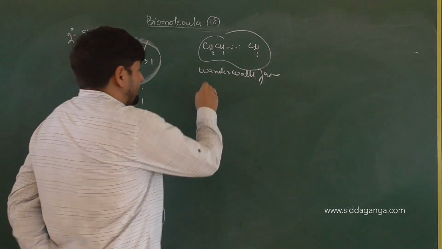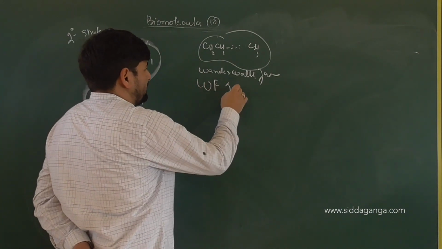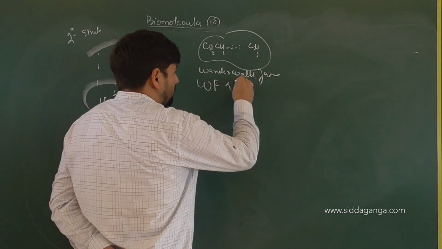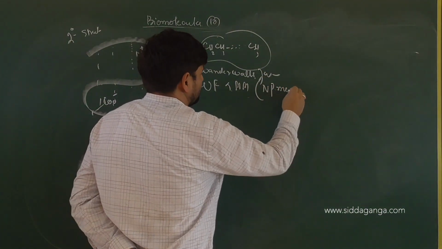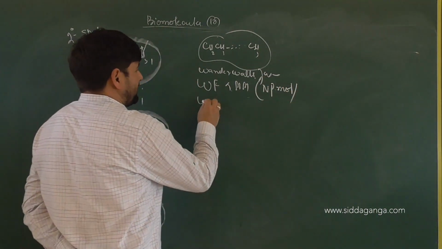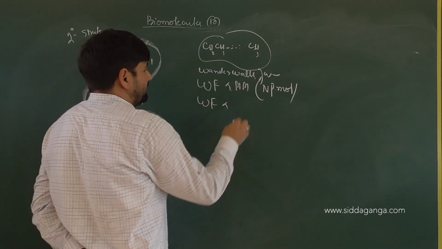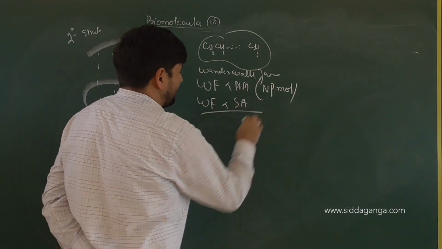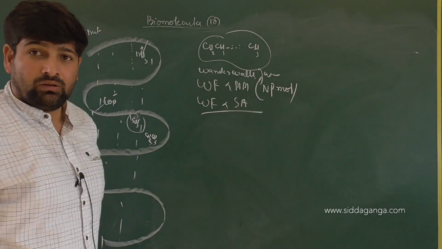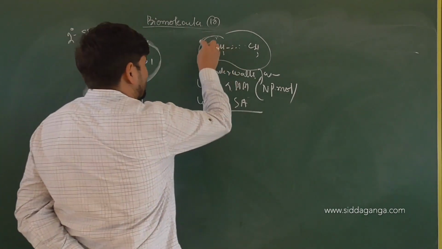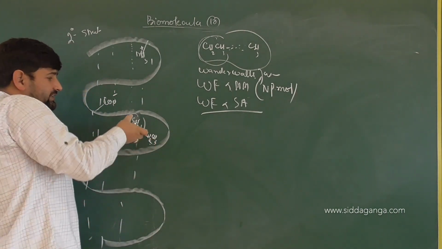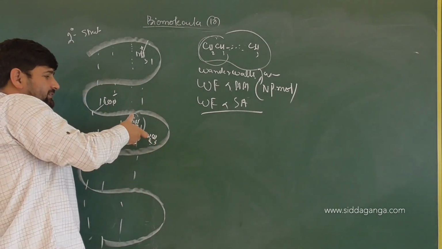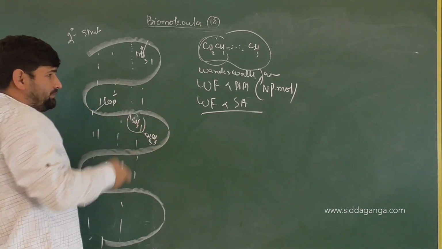Because we know that van der Waals forces in any molecule are directly proportional to the molecular mass of a non-polar molecule, and the same van der Waals forces are directly proportional to surface area as well. So in this case, these can interact with each other by van der Waals forces. It will strengthen the forces here and further help the chain to fold up.